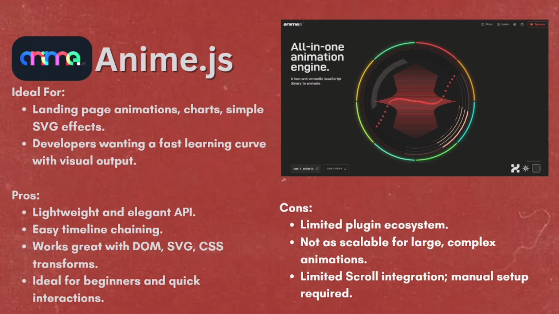So this is ideal for landing page animations, charts, simple SVG effects, and developers wanting a fast learning curve with visual output. For the pros, it is lightweight with an elegant API and also easy timeline chaining. It also works great with DOM, SVG, and CSS transforms, and it is ideal for beginners and quick interactions. For the cons, it has a limited plugin ecosystem, it is not as scalable for large or complex animations, and it also has limited scroll integration, with manual setup required.